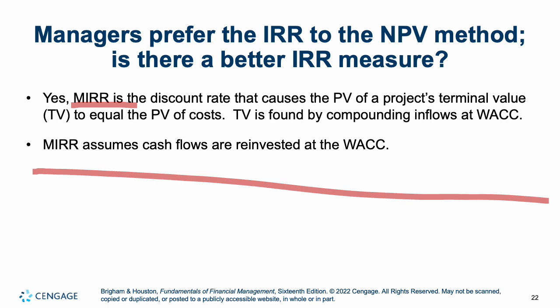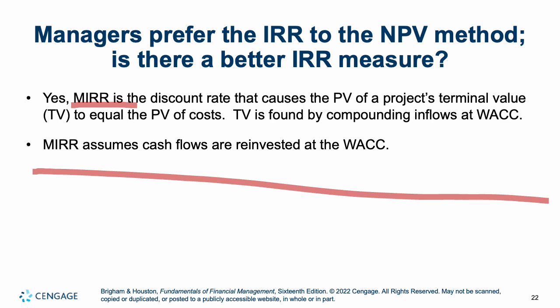However, it's more realistic because now it's doing what we did in the NPV method. We're assuming our cash flows are being reinvested at our cost of capital and not at whatever that IRR is. The reason reinvesting at IRR can be unrealistic: we may have a project that makes a tremendous return, but we may not be able to simply find another project to pay a return like that. We may just get very lucky. As a consequence, our cost of capital is a much more realistic number that we would expect to earn on